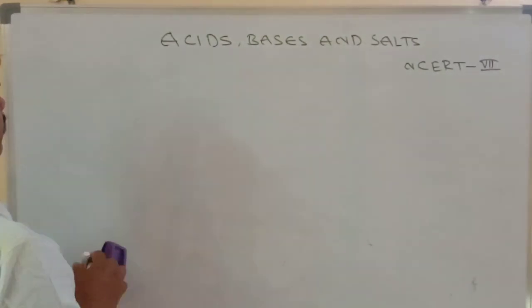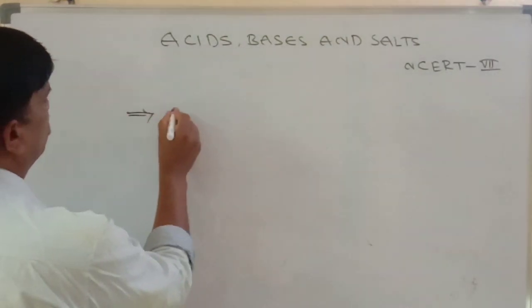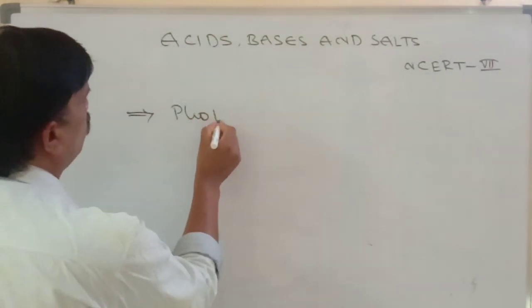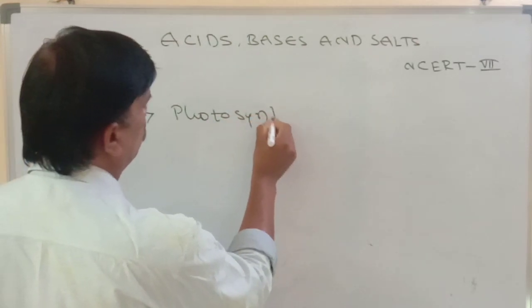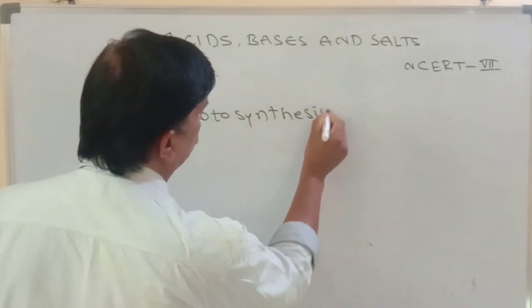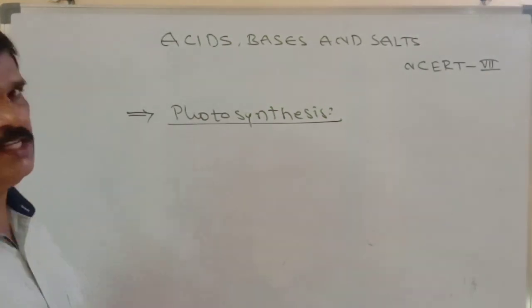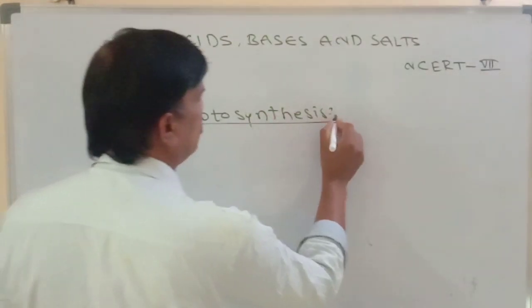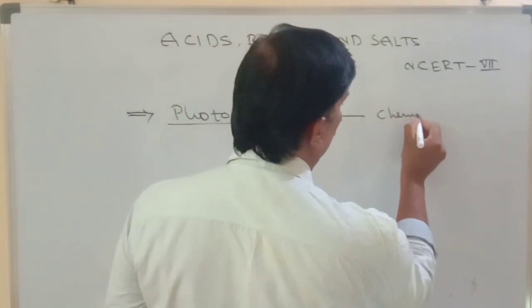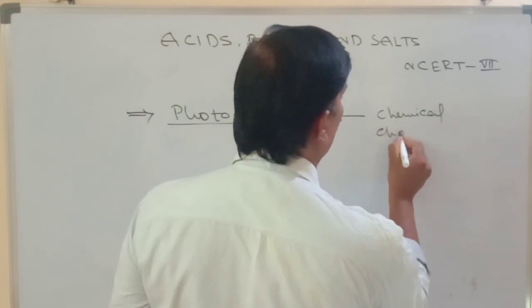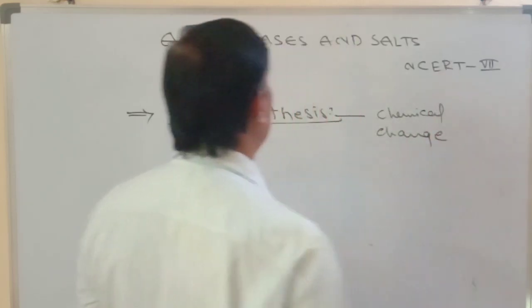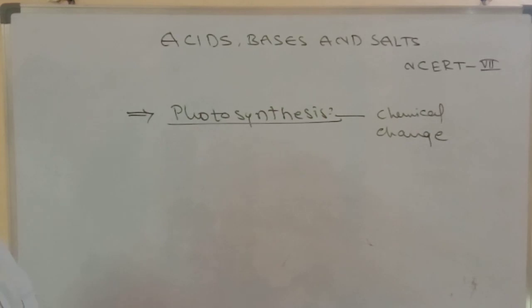And also one more example is there, photosynthesis. Photosynthesis is a chemical change or physical change? Photosynthesis is 100% a chemical change. Please remember it. Photosynthesis is a chemical change but not a physical change.